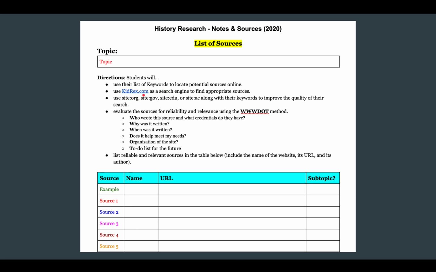You should be using KidRex. This reminds you to use site:.gov, site:.edu, etc. It tells you once again what the www stands for, so you can look and evaluate a source. Take a minute to do that to make sure it's a solid source. And then you want to look for any relevant information that you can then put into this table. I'm going to do this example for you. So I'm going to go through this process.